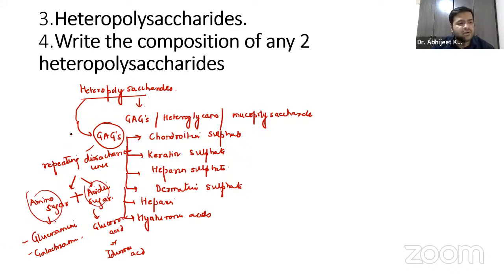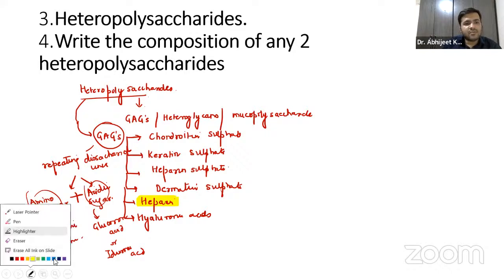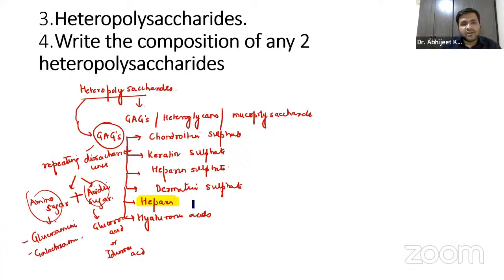You already know the two or three examples we have discussed. If I ask about heparin, what is the composition of heparin? It is made up of glucosamine plus iduronic acid.